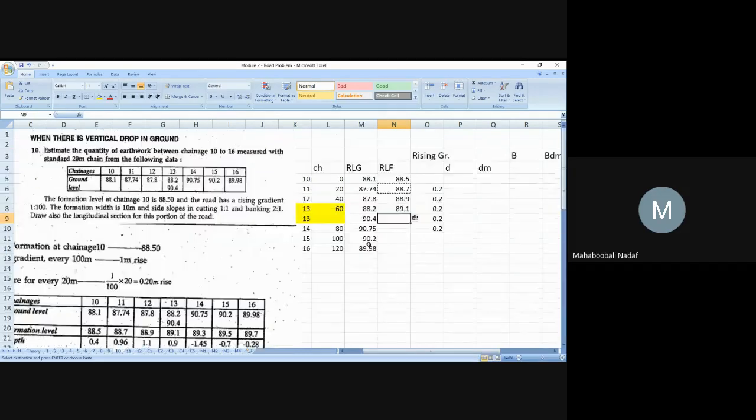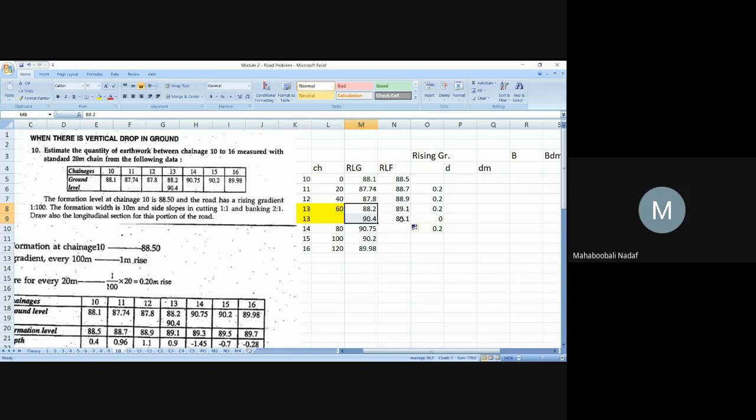So that is why when you come to this, you have added this. That is okay. But you should not add here. You should add only 0 there. That means when you drag here, the previous and this value will be same. Why? The formation level is not changing at the same chainage, but ground condition it is changing.